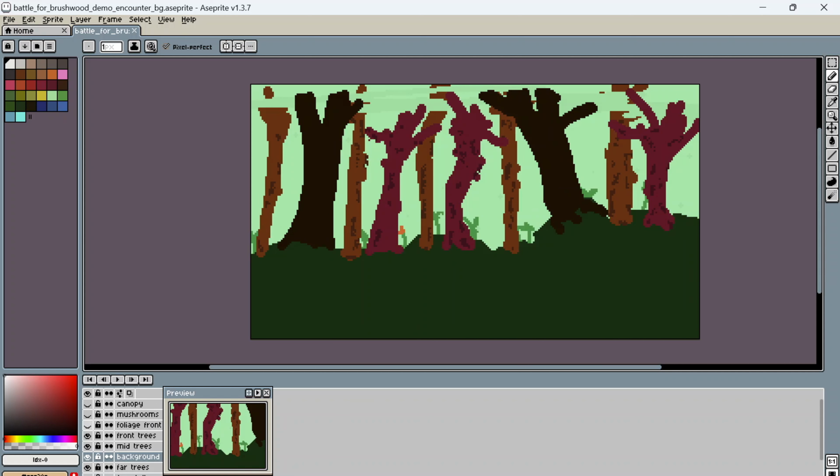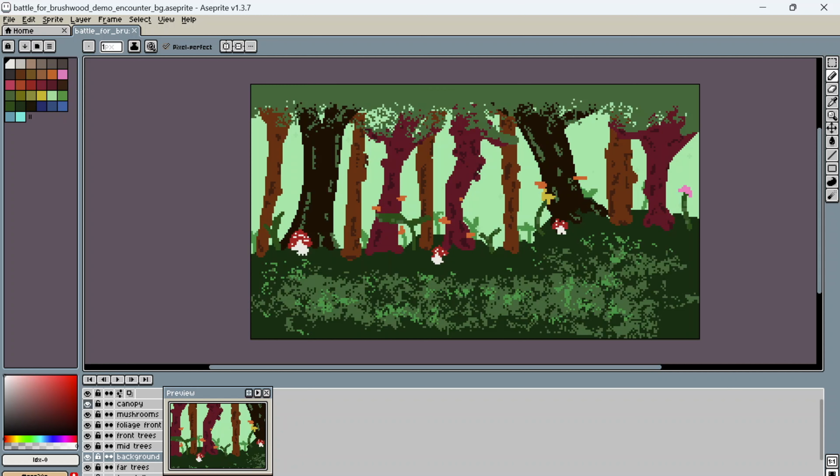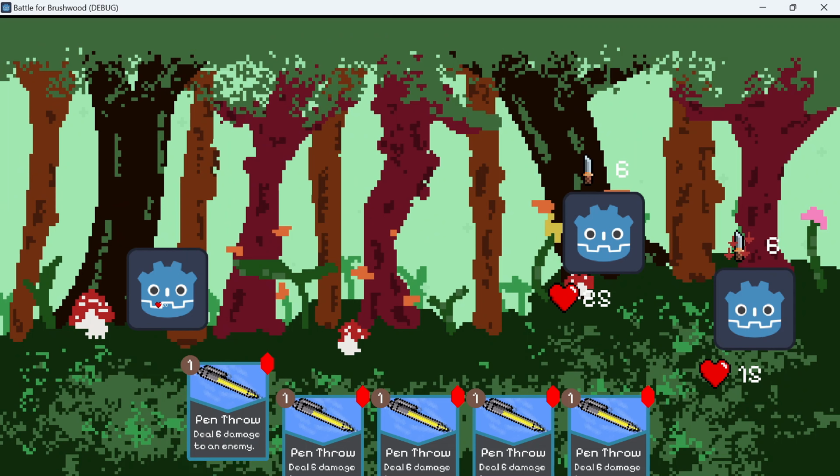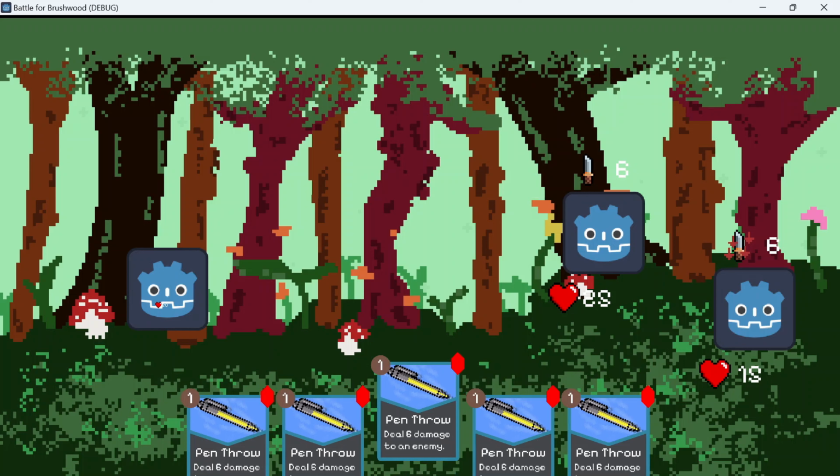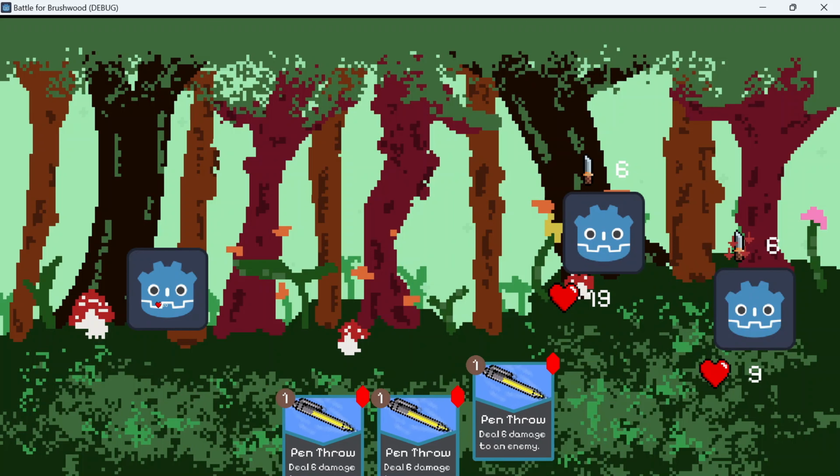Next, I created the encounter scene, where the player encounters enemies and uses their cards to defeat them. I created a simple forest background in Sprite and included it as the background of the scene. I then created sprites for the player, a character fighting alongside them, and 2 enemies. I then created an HBox container for the player's hand and instantiated a few card handlers to test out how the cards would work.